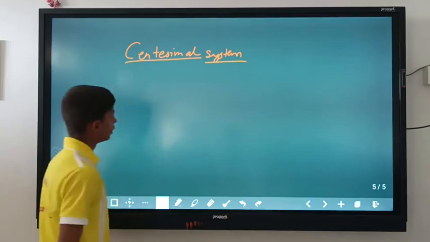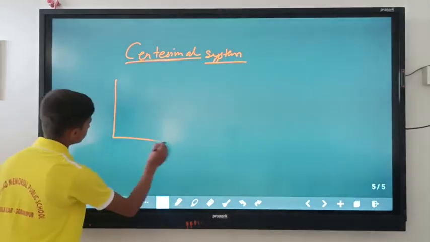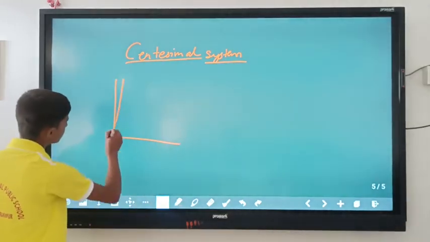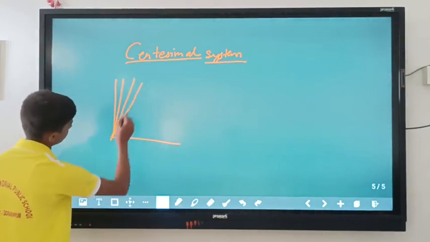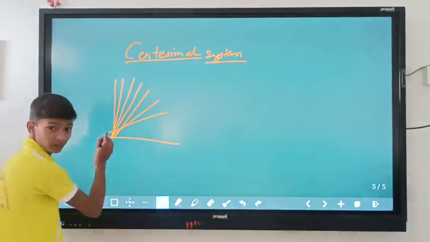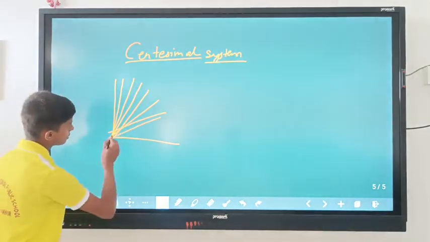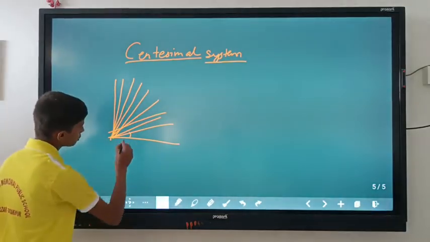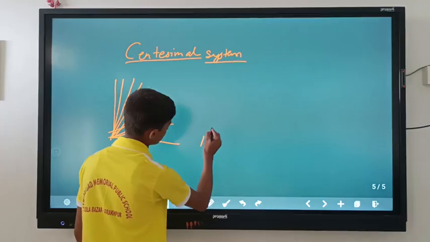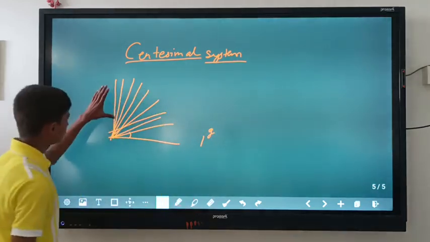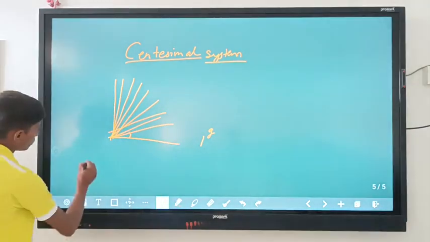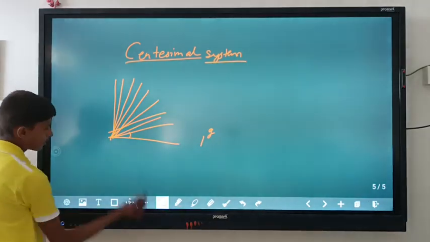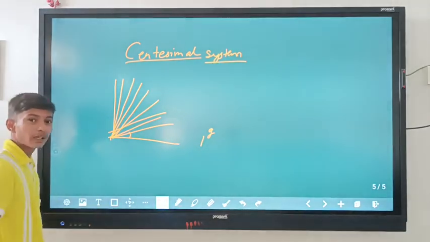In this system, the people divided a right angle into 100 equal parts. You can suppose these are 100 equal parts, and each part they call a grade.